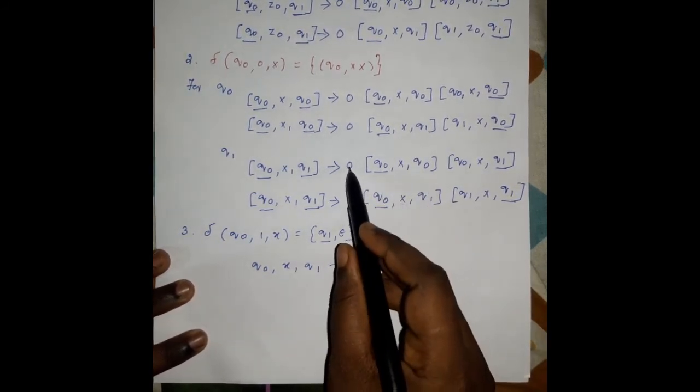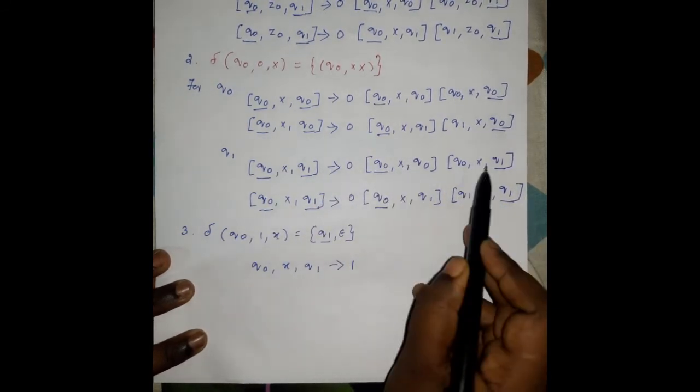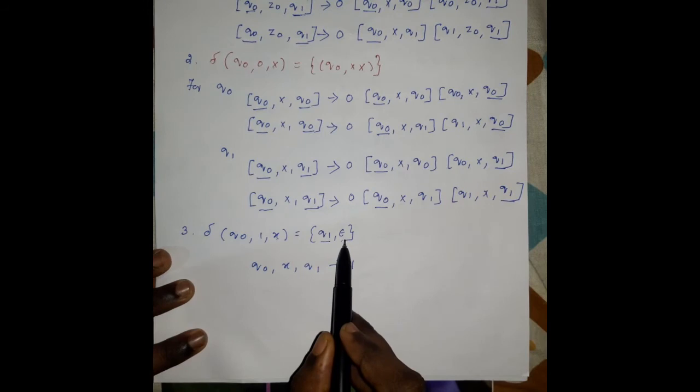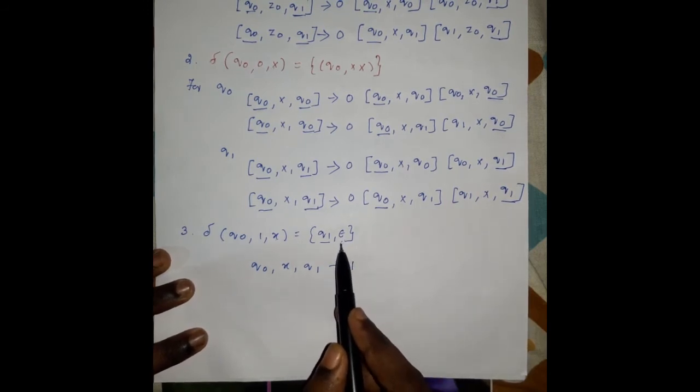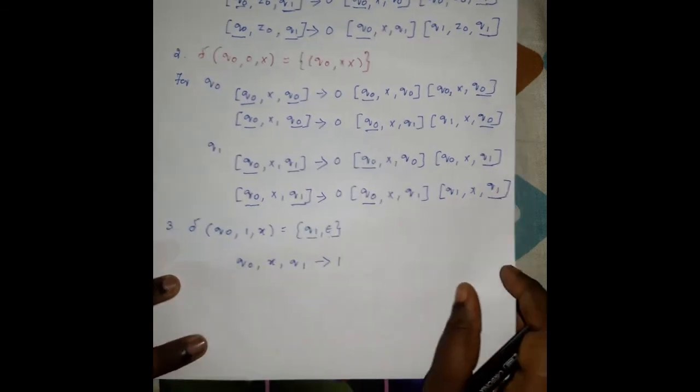Usually we have to write the input symbol and write all possible cases for the stack symbols, but here there are no stack symbols. The stack symbol is empty, which means the stack is emptied by the pushdown automata. So we are simply writing the stack symbol. So this is the third step.